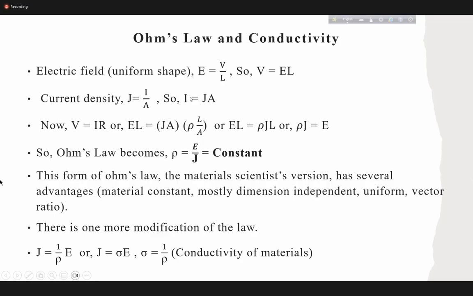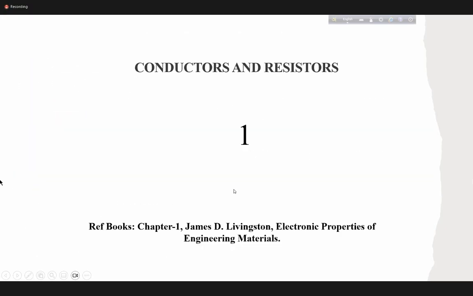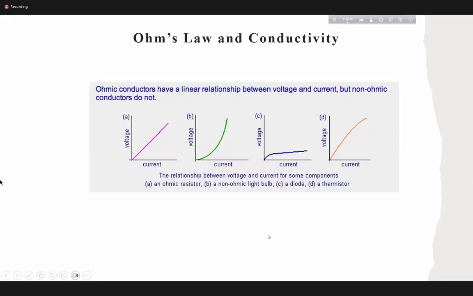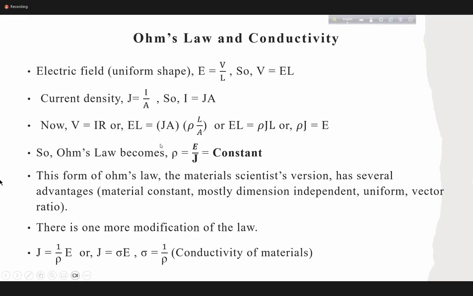So we can say I equals JA. Okay, I equals JA. We are following the book by D. Livingstone. Okay, so when you go through the book, you see that the book shows only the initial formula and the final formula. But you will need this derivation, so you will get the derivation in my slides.